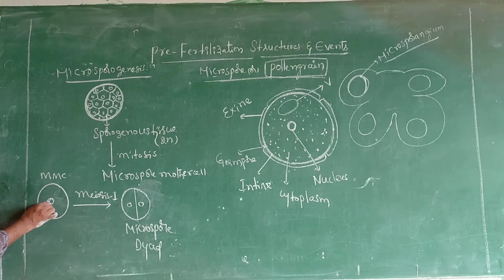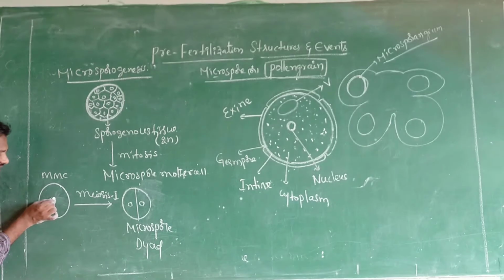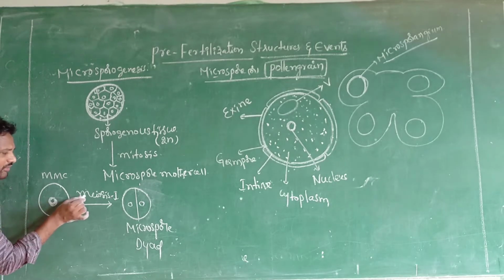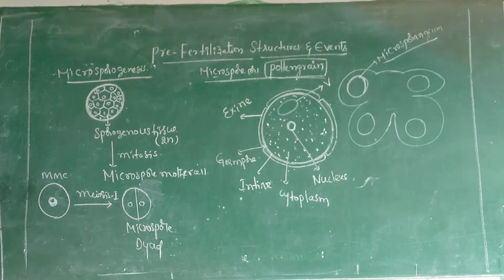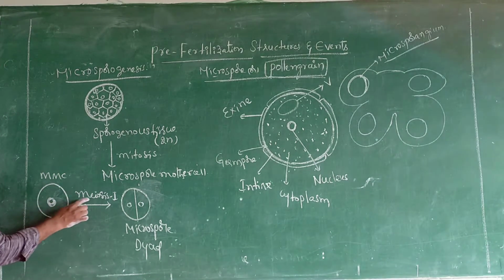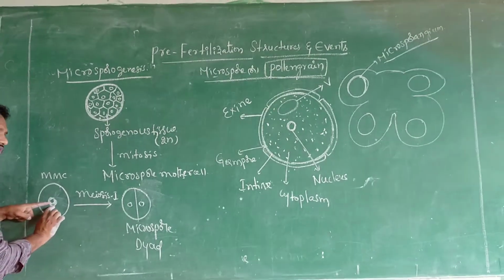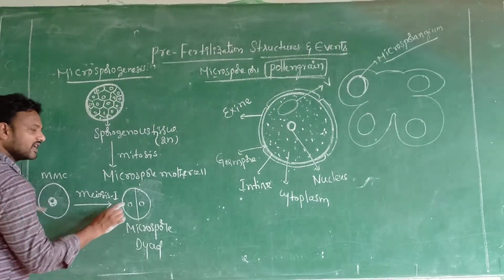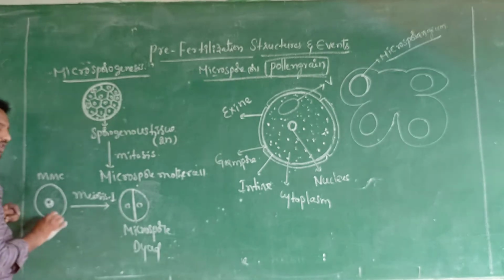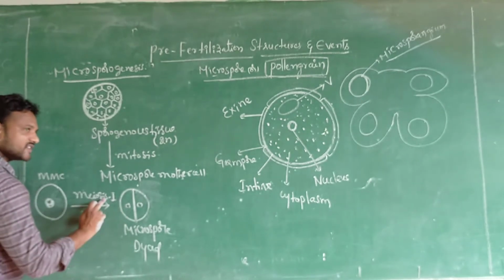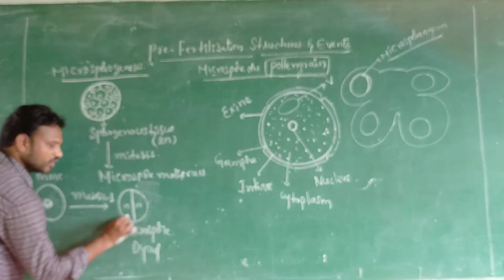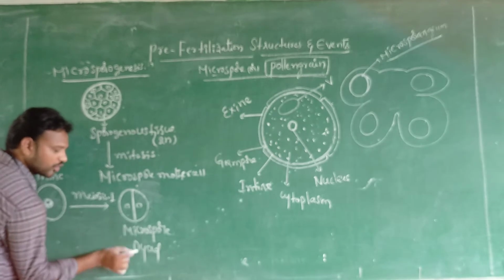This is a microspore mother cell. Within it, this is the nucleus. This nucleus undergoes meiosis 1, so it is divided into two nuclei. You observe meiosis 1 is completed, forming two microspores here, the microspore dyad.